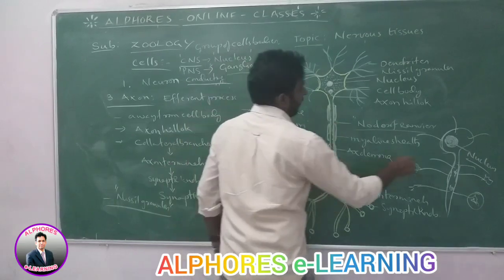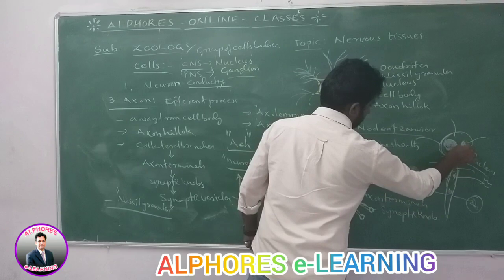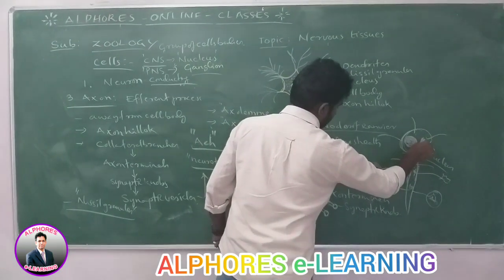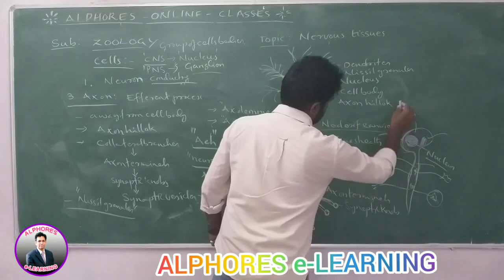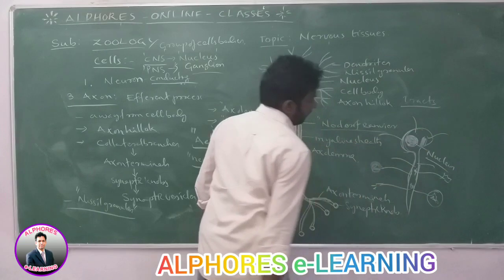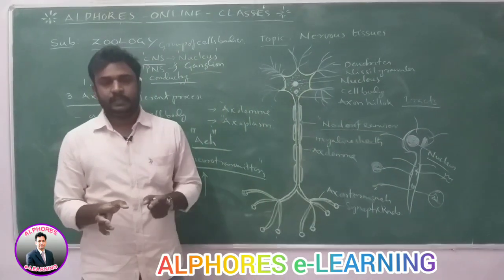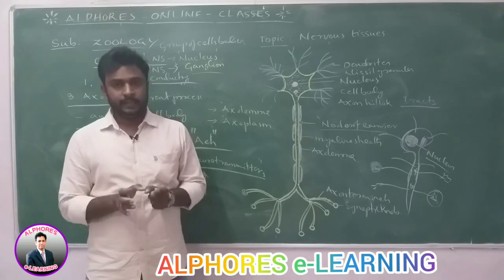At the same time, axons are also present in the CNS and PNS. A group of axons present in the CNS is called a tract. A tract means a group of axons present in the brain and spinal cord.